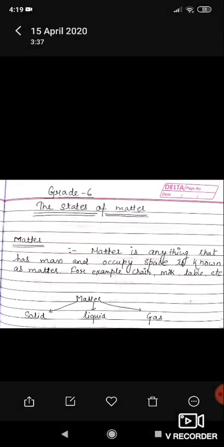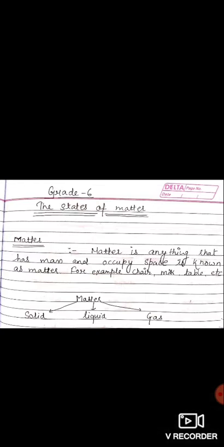Today, we are going to start a new chapter in your grade. The name of the chapter is The States of Matter. I am very sure that you must have heard the term matter before, and how everything that comes across in your life, like the air we inhale, the books you read, toys you play with, the water you drink, and the food you eat. I mean, literally everything around us is made up of matter.